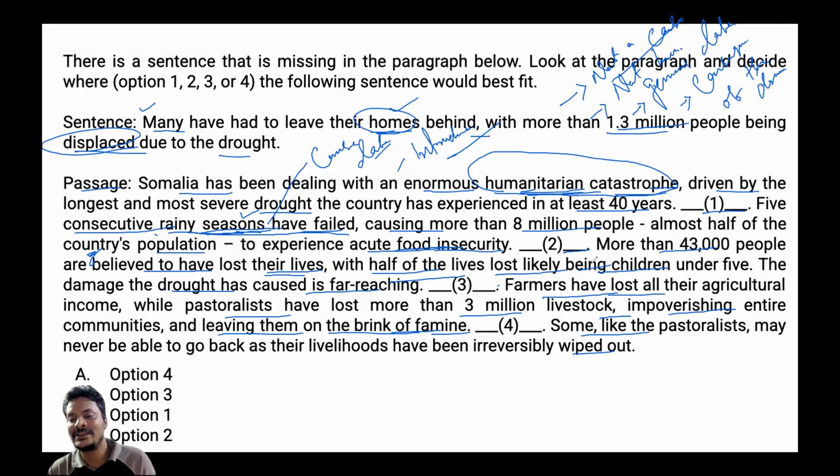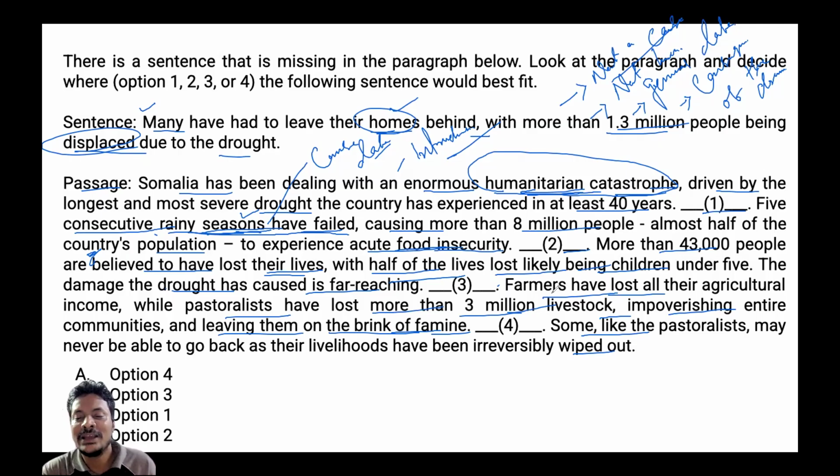Now, in that case, if I look at the blank, blank three or before blank three, it is stated about the mortality and impact. So mortality and impact. So blank three connect to death toll, right, and lead into economic loss, right? If you observe that, farmers have lost income while pastoralists have lost more than 3 million livestock, right?